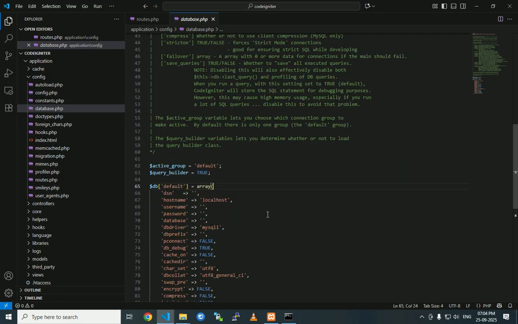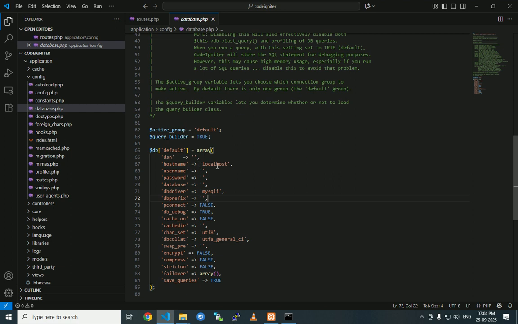In database, the default hostname is localhost, that is fine. The username you have to enter is root. Leave the password blank, the password is not needed. And the database name you have to mention. For example, I am mentioning the database name codeigniter. That's all, this is enough. After entering this, I am going to save it.